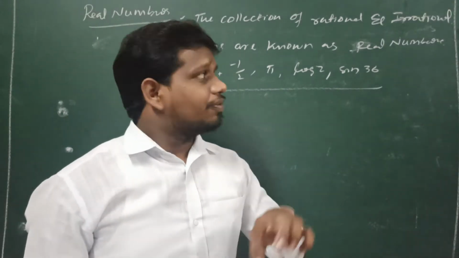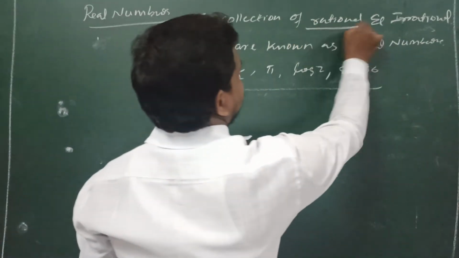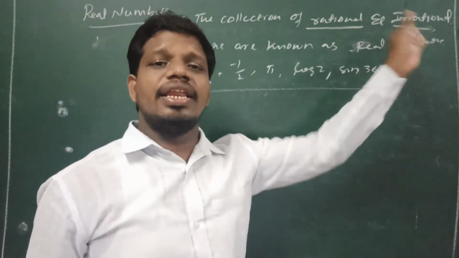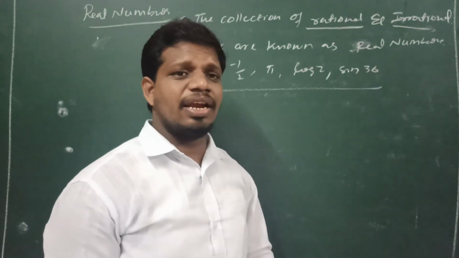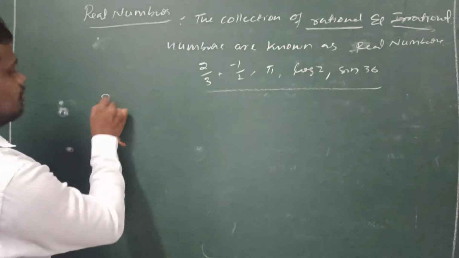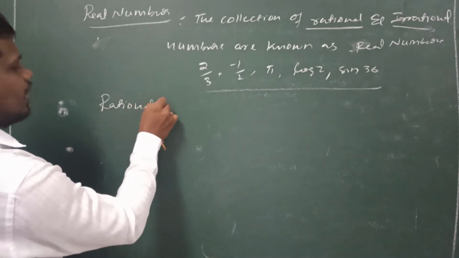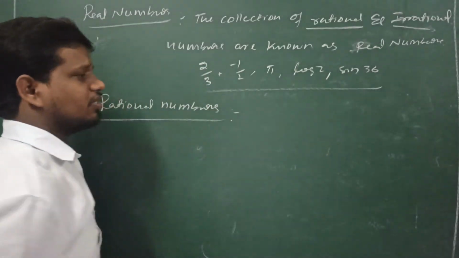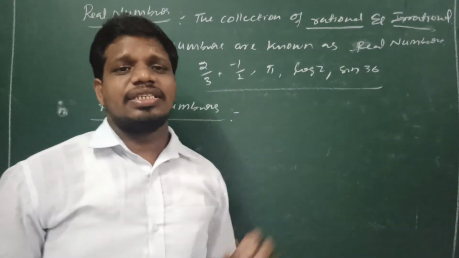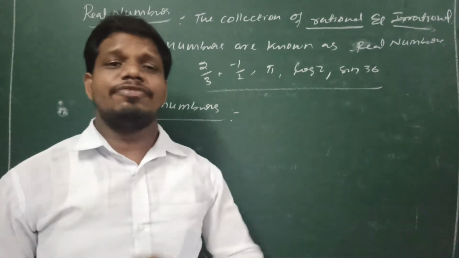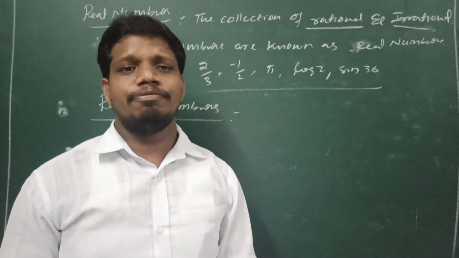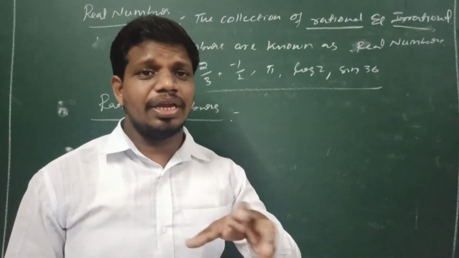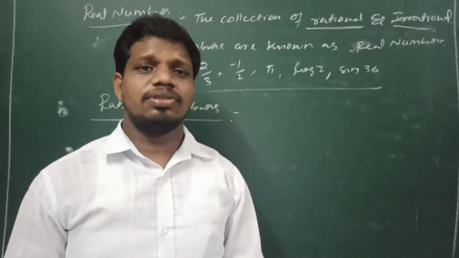So here we heard two terms. What are they? Rational and irrational. So what is the meaning of rational numbers? A rational number is a number which can be expressed in the form of p by q, where q is not equal to 0 and p, q are co-primes.